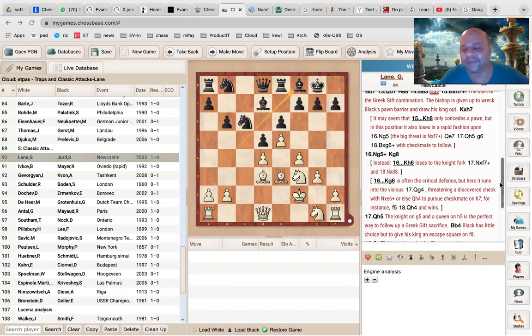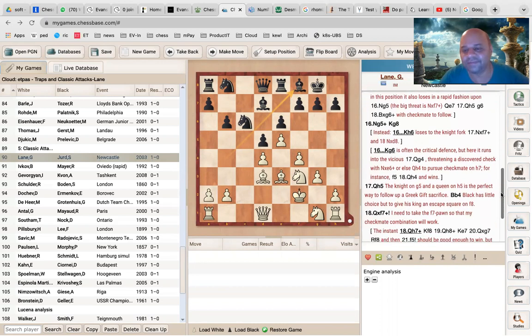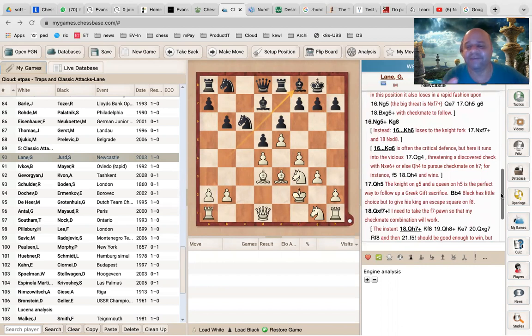Okay. Sir, couldn't Black just play? I have a question. Wait. One by one. Okay, Madhura, you were saying something? Yeah, couldn't Black just play g6 instead of taking the bishop behind?